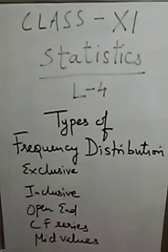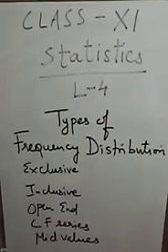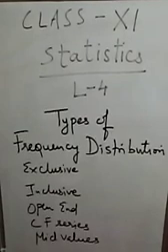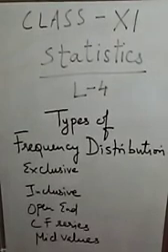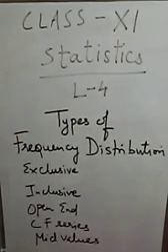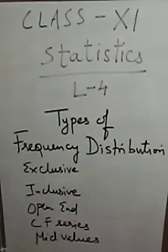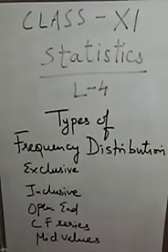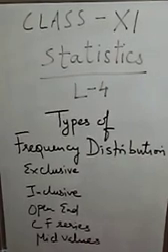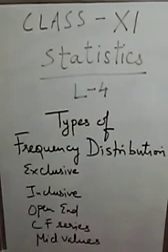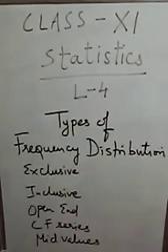Next is cumulative frequency series. Cumulative frequency series is that series in which the frequencies are continuously added corresponding to each class interval in the series. Cumulative frequency may be expressed on the basis of the upper limit of the class interval. Sometimes cumulative frequency may be expressed on the basis of the lower class limit of the class intervals. So this was all about cumulative frequency series, and the last is mid-value series.